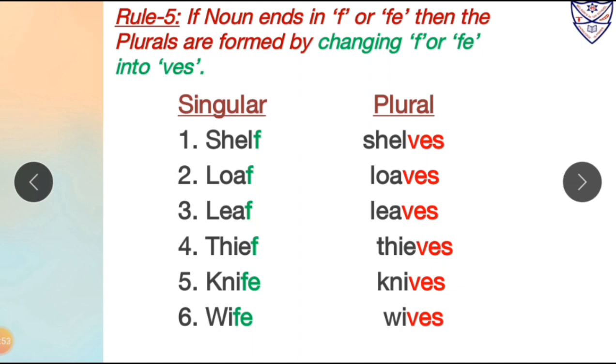So the first word, that is shelf, it is in singular form, its plural will be shelves. Number 2, loaf, it is in singular form, its plural form will be loaves. Leaf, it is in singular form, its plural form will be leaves. Thief, it is in singular form, its plural form will be thieves. Knife, it is in singular form, its plural form will be knives. Wife, it is in singular form, its plural form will be wives.